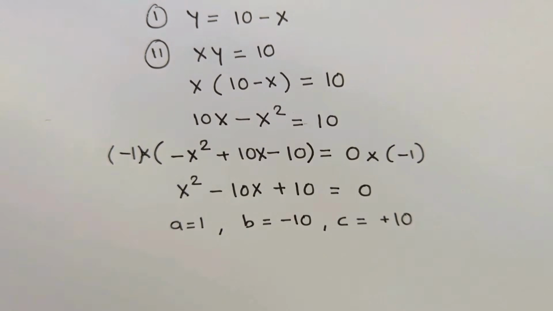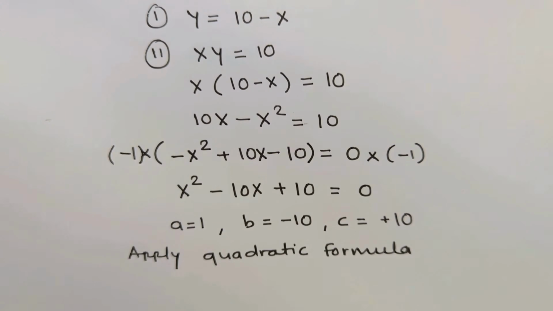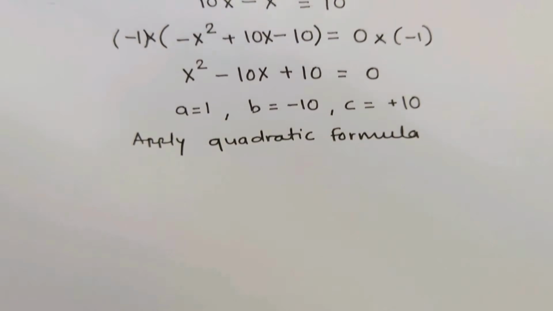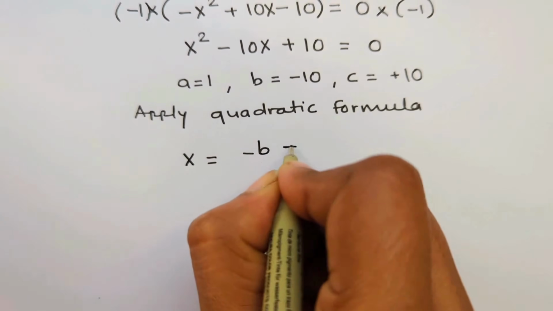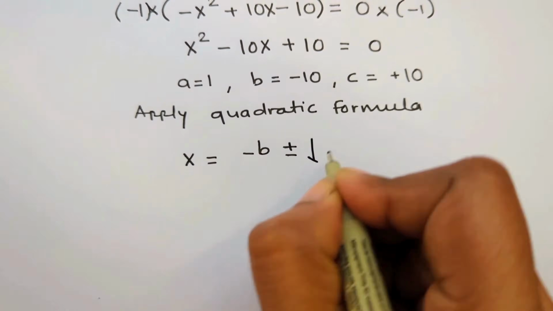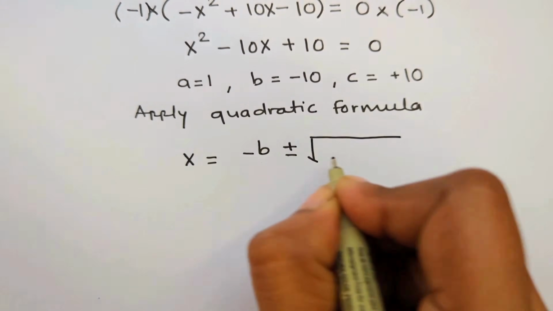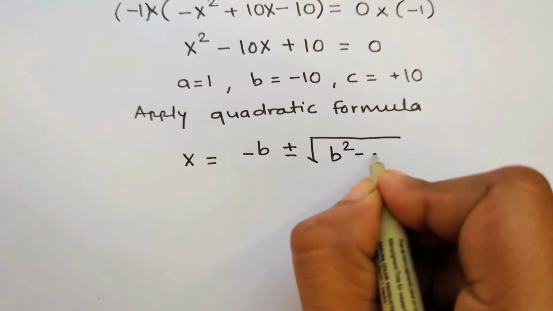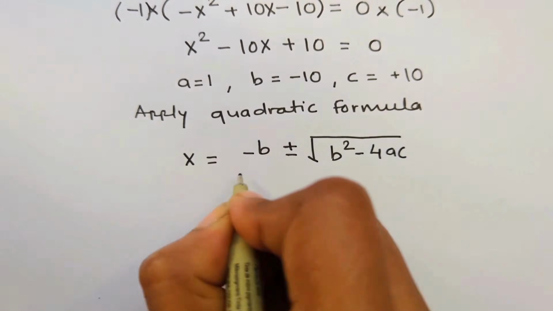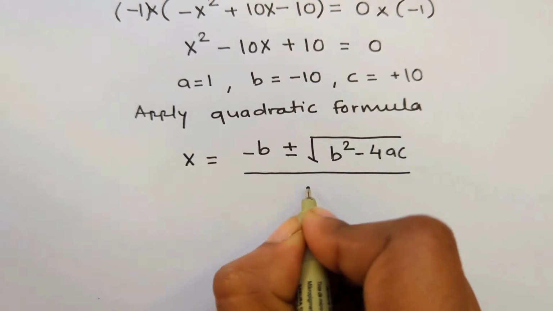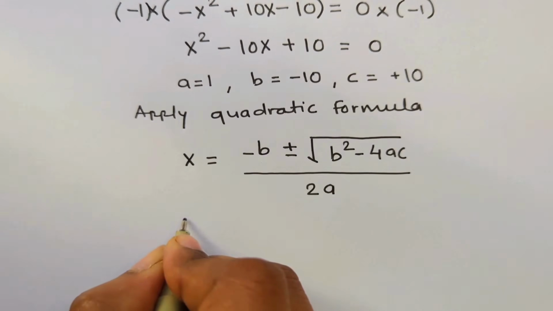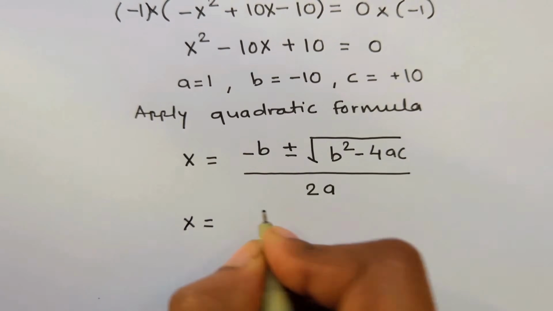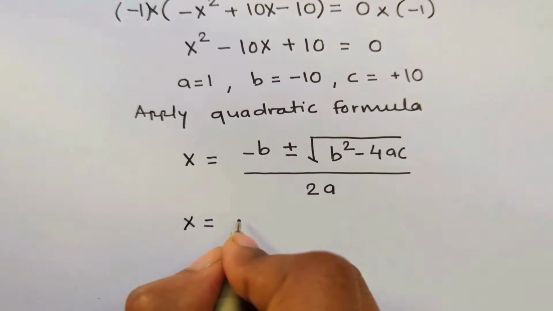Let's apply the quadratic formula, and the formula is x is equal to minus b plus or minus square root of b square minus 4ac divided by 2a. Continuing on the next step, x is equal to, here b is equal to minus 10.